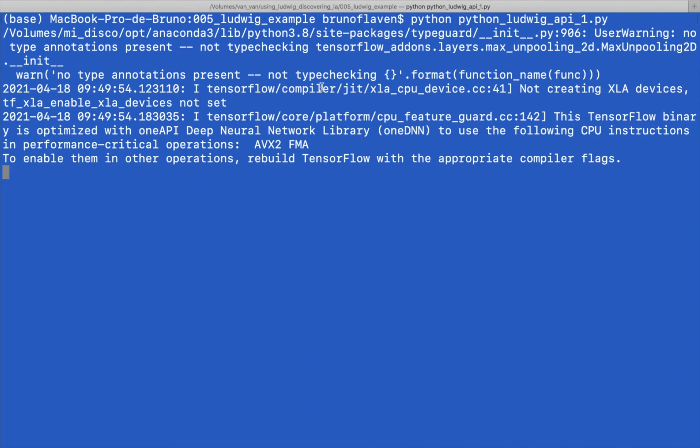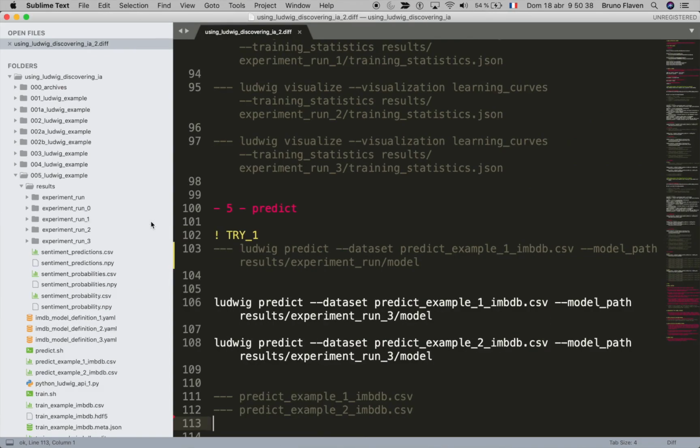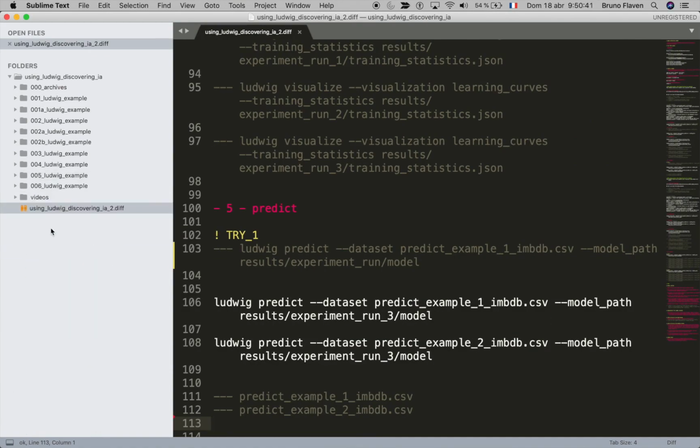So what is interesting is that you have the ability to create a data model without coding, declaring your YAML, putting input file into the CSV, and also using an API. Yeah, you see, positive, positive, positive, positive, and then negative, but the two last ones, which are negative, are predicted positive. Okay? So thank you for watching, and I'll be back in a minute to work on the sixth example,